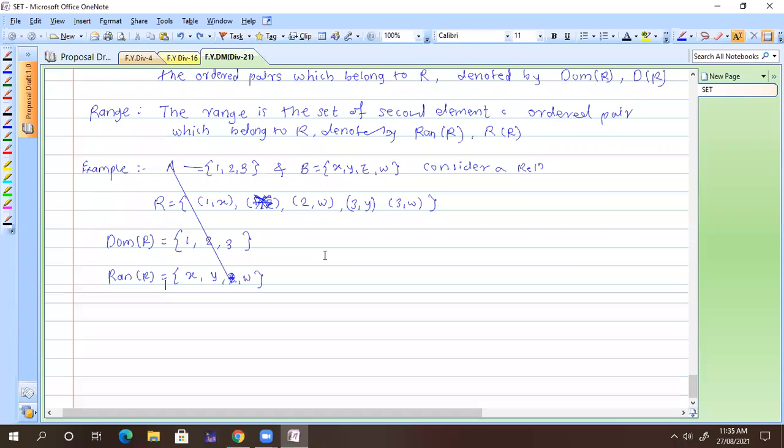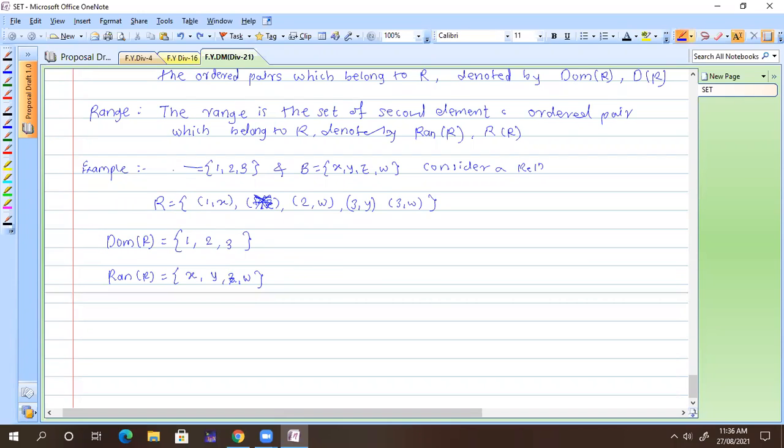Give me a minute, I can close my other stuff. So I think everyone understands that. Yes. Okay. So this is what we have for the domain and range.